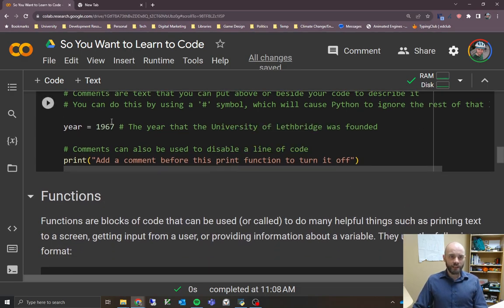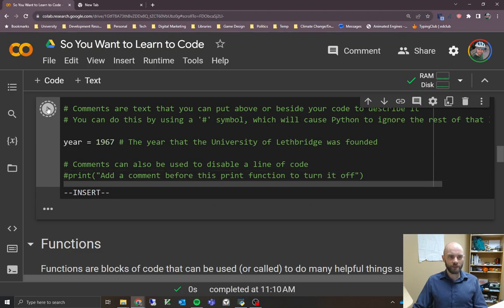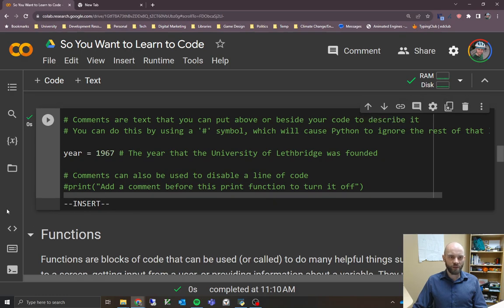The next example is another way that you can use comments, which is to disable a line of code. Maybe you're getting an error message and you want to turn off that line of code to see if that fixes things. If we run the code right now, the print statement runs and it just says, add a comment before this print function to turn it off. If we put a number sign in here and run the code again, it doesn't do anything, because it's now going to ignore that line. It's just a quick way of turning off the code without having to delete it entirely, because you might want to come back later and turn it back on again.